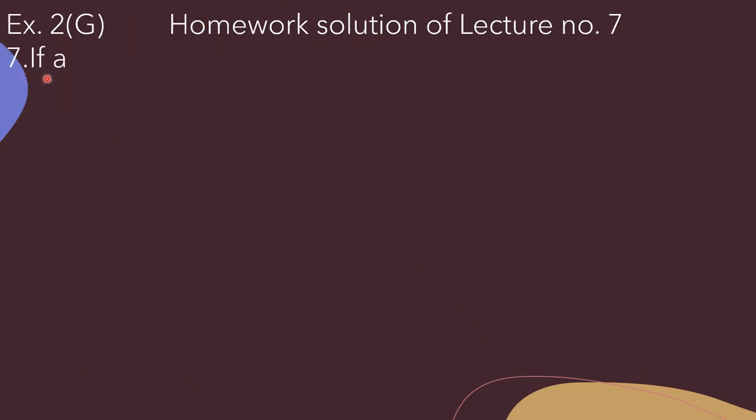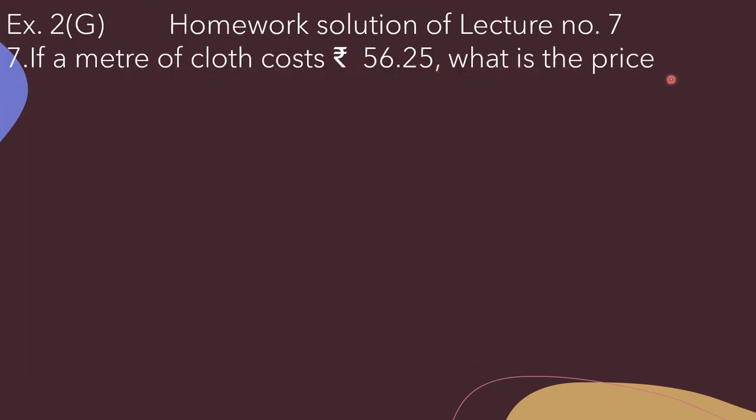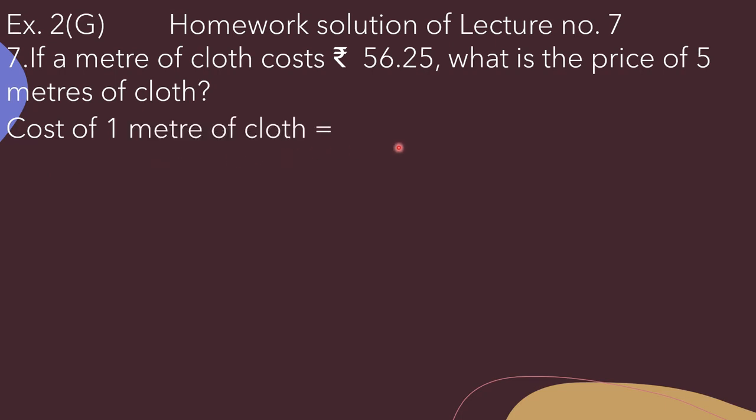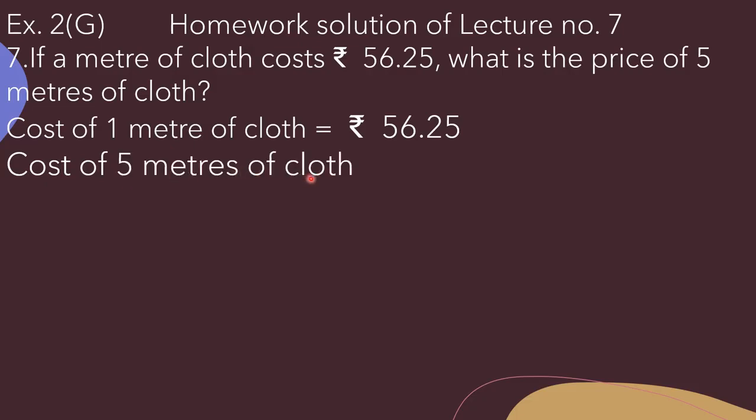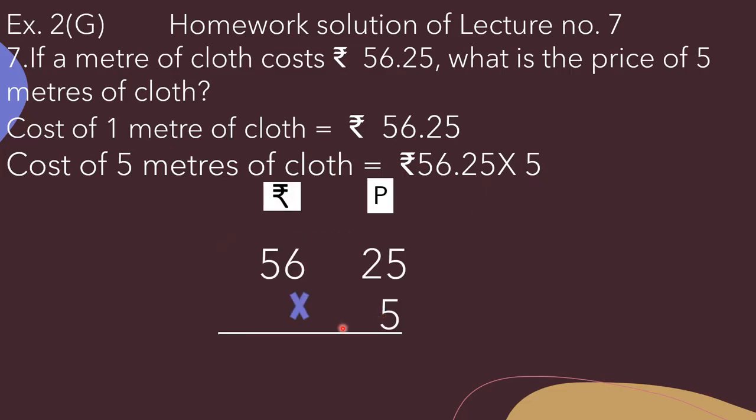Now question number 7. If a meter of cloth costs rupees 56.25, what is the price of 5 meters of cloth? Here beta, 1 meter of cloth cost is given and we have to find out for 5 meters, means for many. So we need to multiply the given amount by 5. So here we will write cost of 1 meter of cloth is equal to rupees 56.25. Cost of 5 meters of cloth is equal to rupees 56.25 multiplied by 5. So here we will arrange it in columns and we have to multiply it by 5.